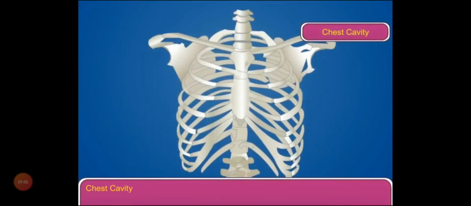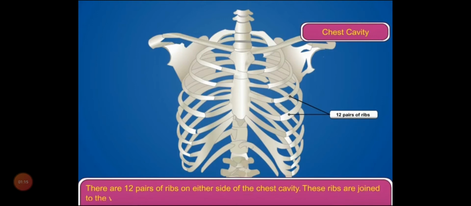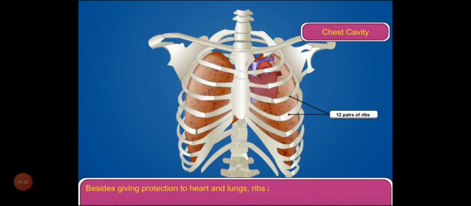Chest cavity. The chest cavity is formed of ribs, vertebrae of the backbone and the breastbone. There are 12 pairs of ribs on either side of the chest cavity. These ribs are joined to the vertebrae of the backbone behind and to the breastbone in front. Besides giving protection to the heart and lungs, ribs and breastbone also help in breathing movements.